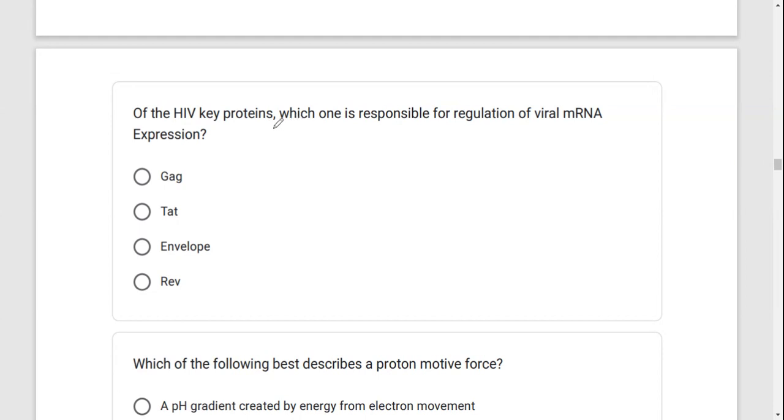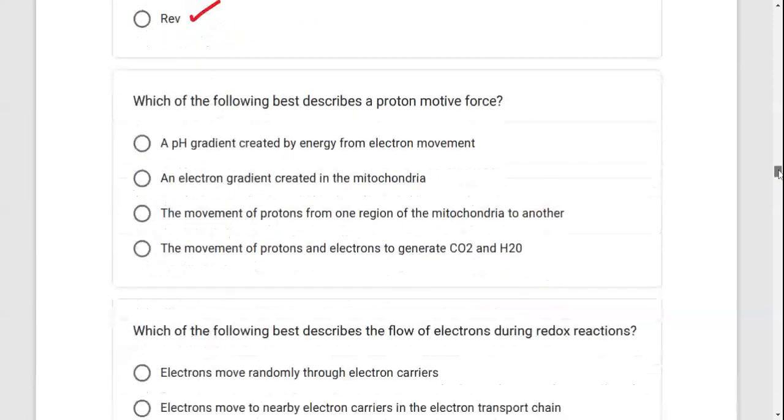Of the HIV key proteins, which one is responsible for regulation of viral mRNA expression? About regulation of viral RNA expression, we need to know that it is REV. REV is involved in regulation of viral mRNA expression. Which of the following best describes a proton motive force?